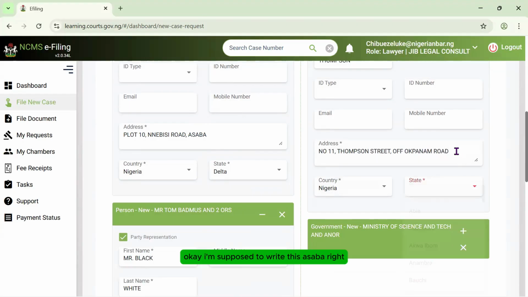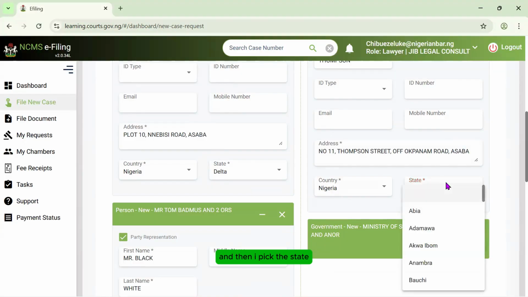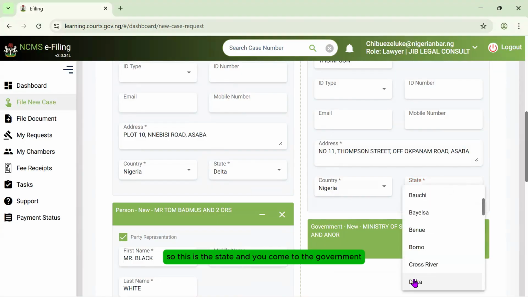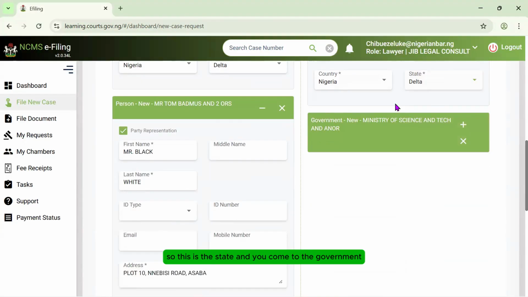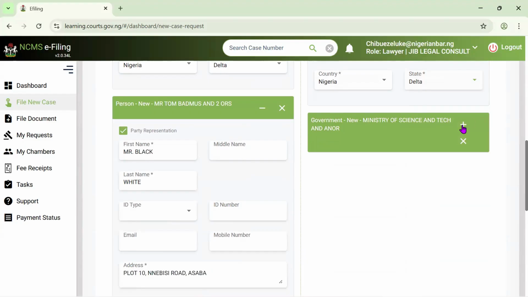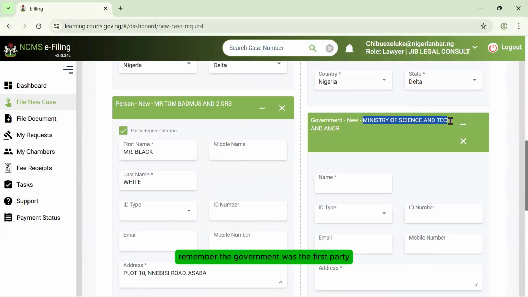Okay, I'm supposed to write Asaba, right? And then I pick the state. So this is the state, and you come to the government. Remember, the government was the first party. So I have to just copy this Ministry of Science and Tech and then paste it here.